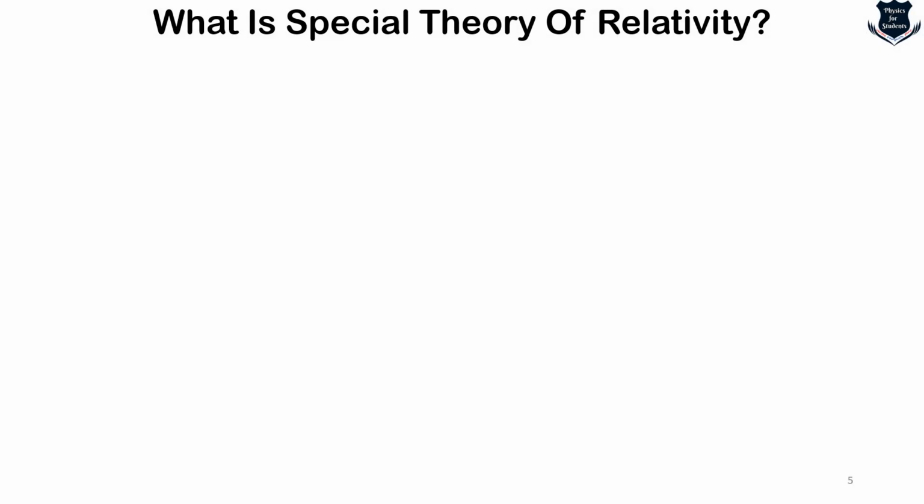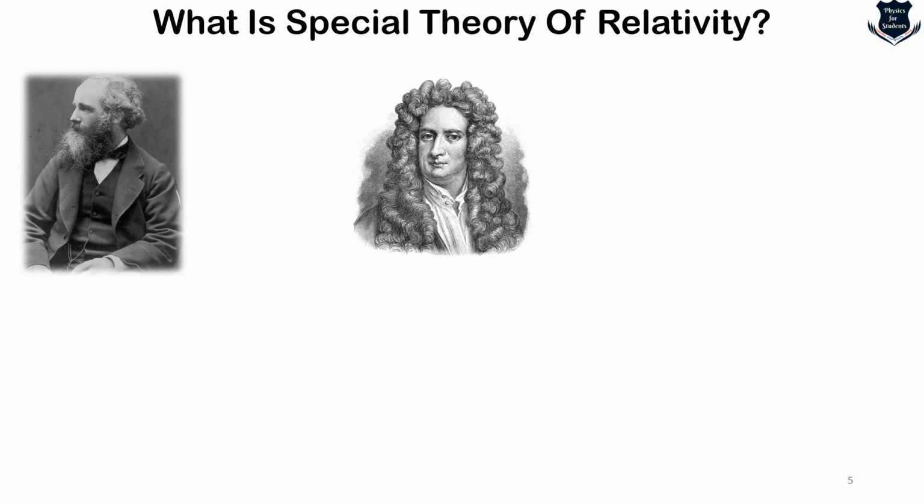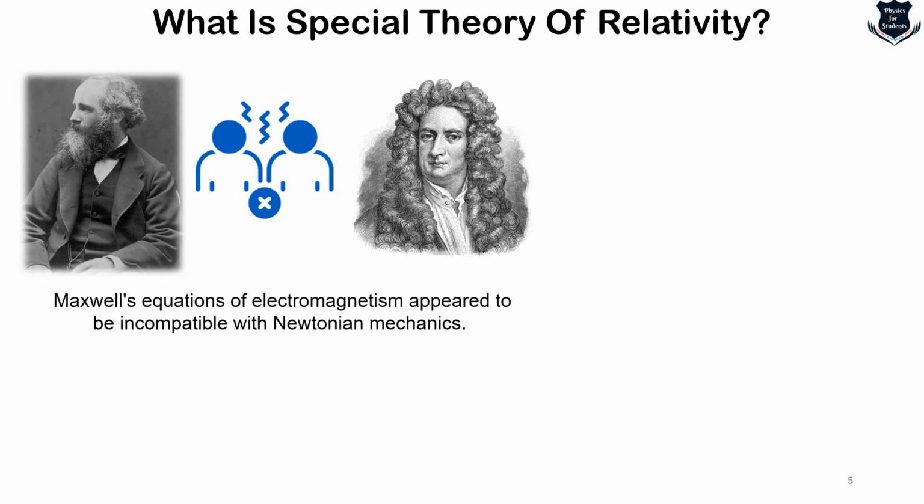Now, the incompatibility arose out of Maxwell's laws of electromagnetism along with Newtonian mechanics. At this point, you might be wondering why we are trying to reconcile Newtonian mechanics with Maxwell. Well, all those things are actually laws of motion.